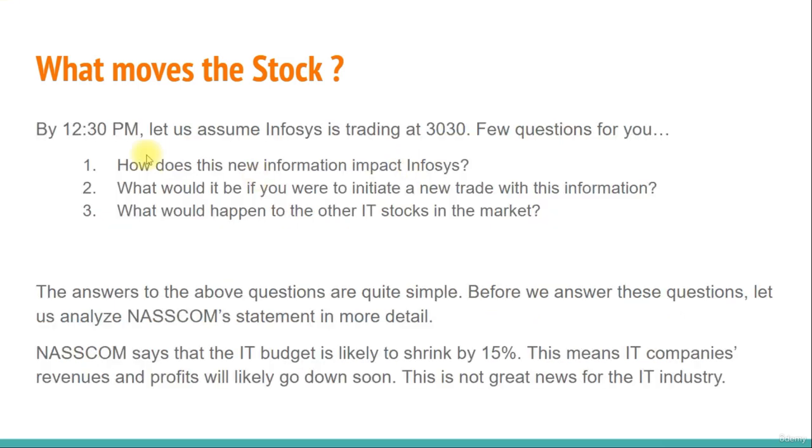Now by 12:30 p.m. let us assume Infosys is trading at 3030. Now here are again a few questions for you. How does this information impact Infosys? What would it be if you were to initiate a new trade with this information? What would happen to other IT stocks in the market? So the answers to all the above questions are quite simple.